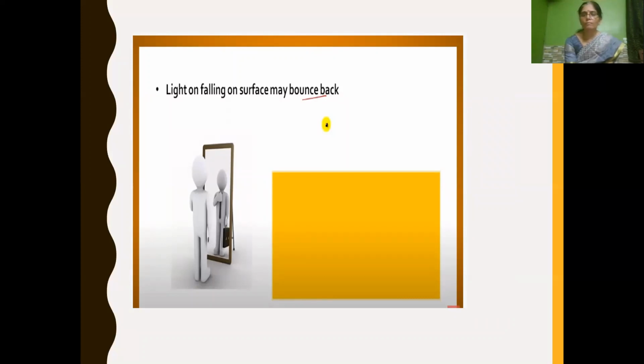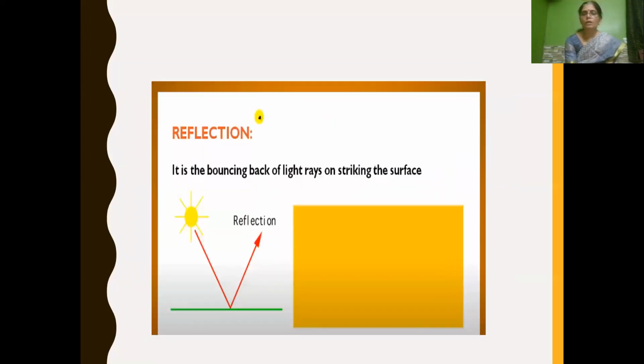So light falling on the surface of an object may either be absorbed, or transmitted, or reflected back. This bouncing back of light rays on striking a surface, we call reflection. So what is reflection? When the light falls on a smooth polished surface like a mirror, it gets bounced back.